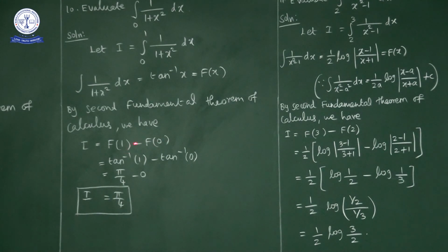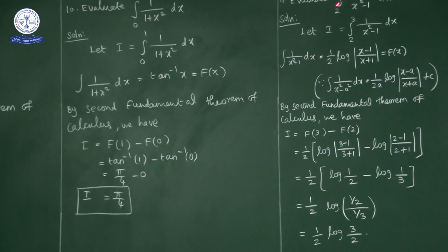F of x is tan inverse of x, so f of 1 is tan inverse of 1 minus f of 0, tan inverse of 0. Tan inverse of 1 is pi by 4, minus tan inverse of 0 is 0. So pi by 4 minus 0 is pi by 4. Okay, that is the answer. Next question.